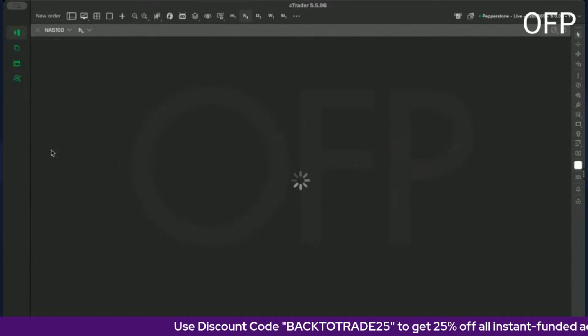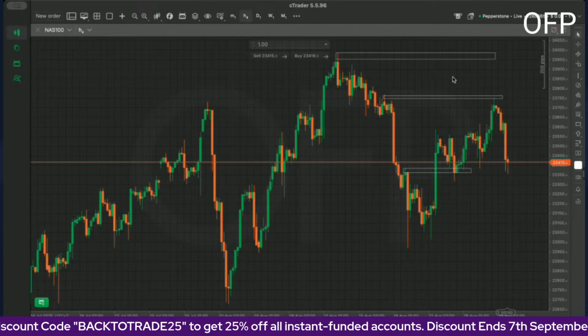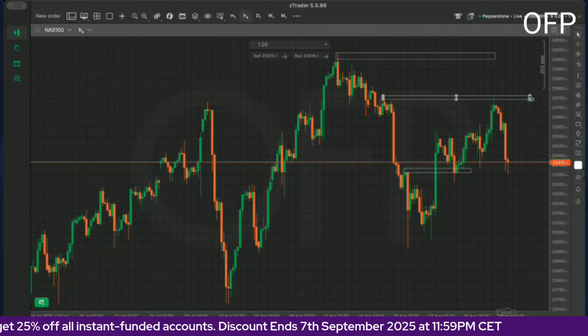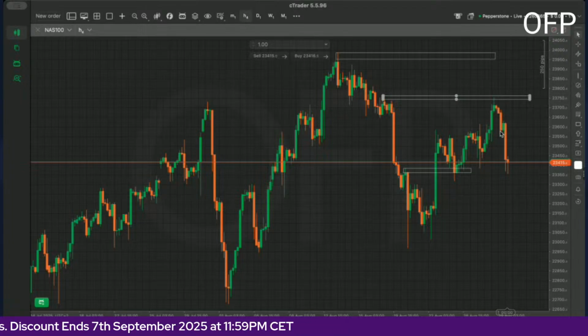Then let's look at NAS 100. So NAS 100, it touched our level precisely on it, and this was a perfect rejection. Pin bar right there, then immediately 3 downward candles.